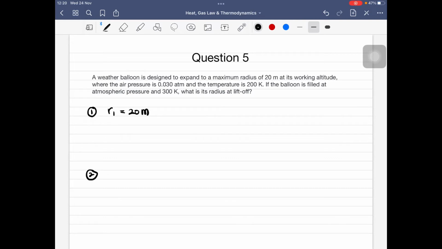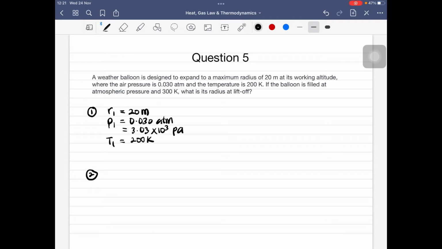Kemudian dia sebut the pressure, which is P1 is equal to 0.030 atm, which is equivalent to 3.03 times 10 to the power of 3 Pascal lah. Okay, and then kita punya temperature T1 is equal to 200 Kelvin.